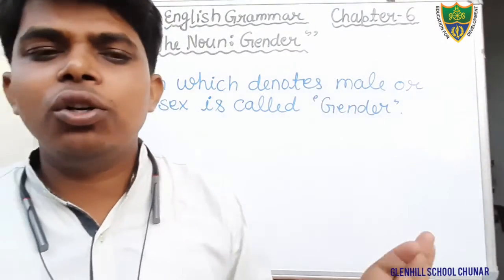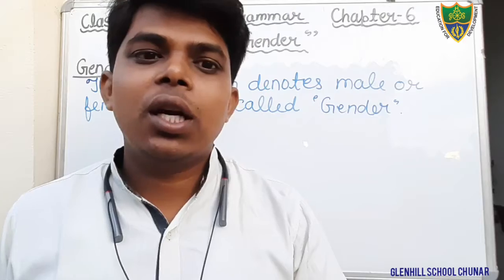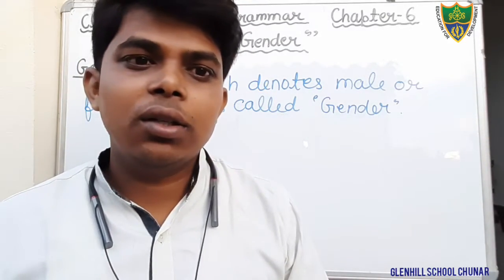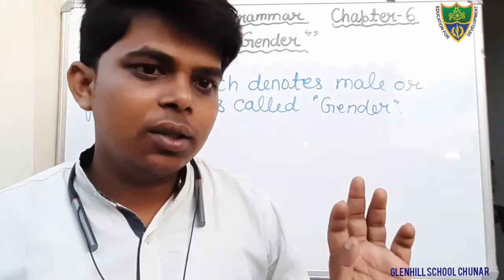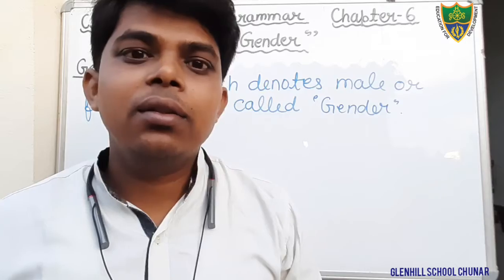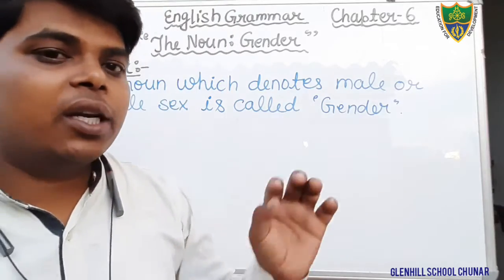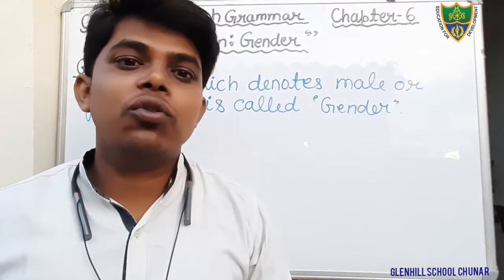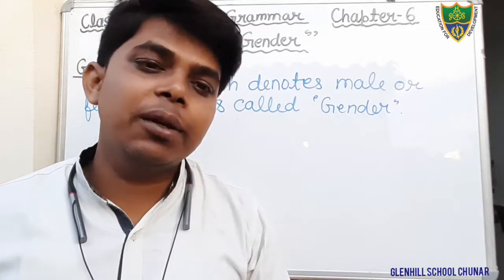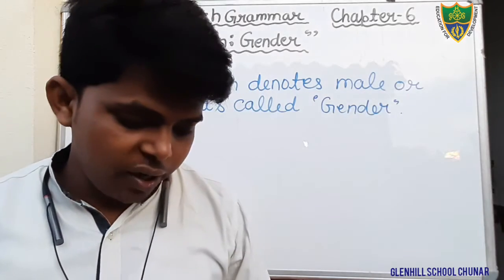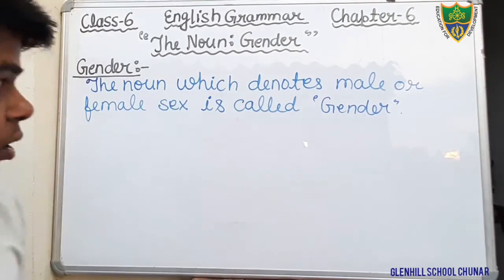Dear students, we all know that in this universe there are so many creatures, so many people. Some people are male, some people are female, and there are so many nouns that we keep in the category of common, and there are so many non-living things that we keep in the category of neuter gender. Okay students, so we will discuss the kinds.